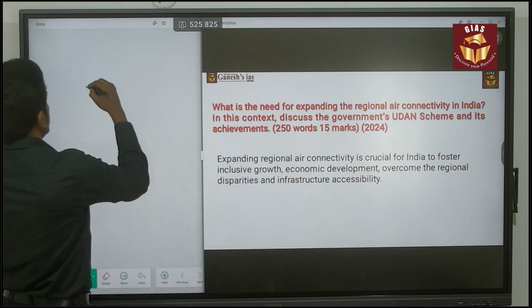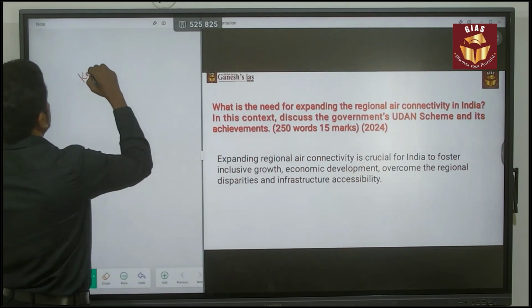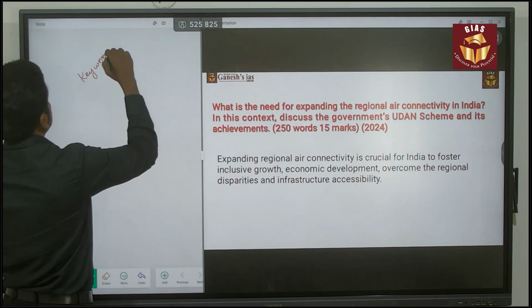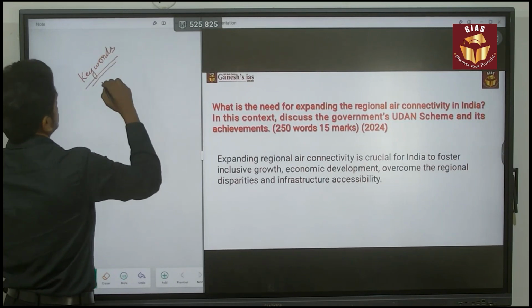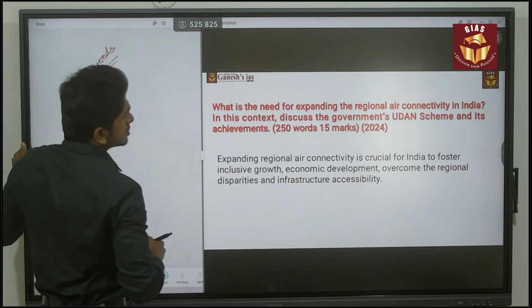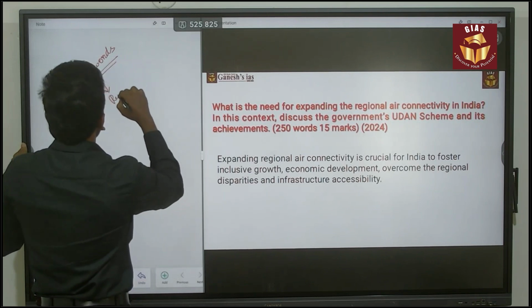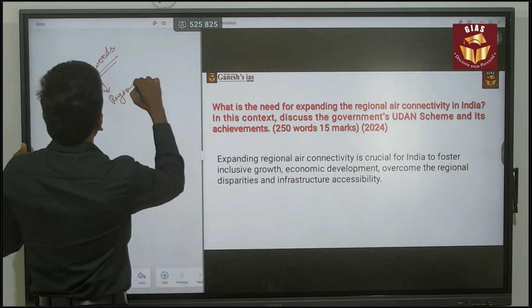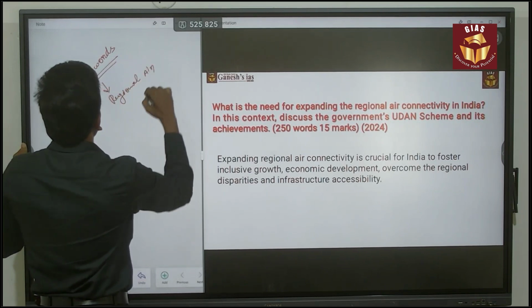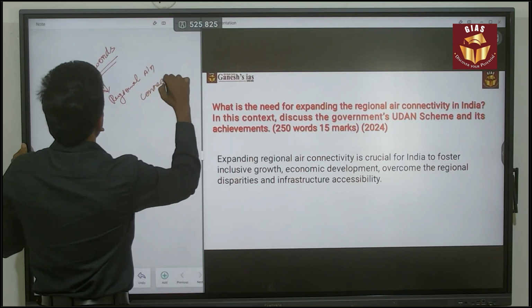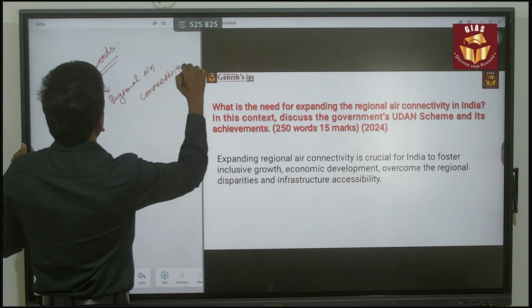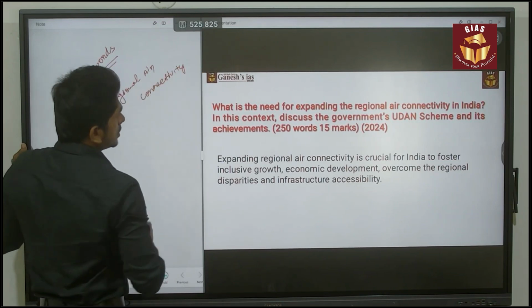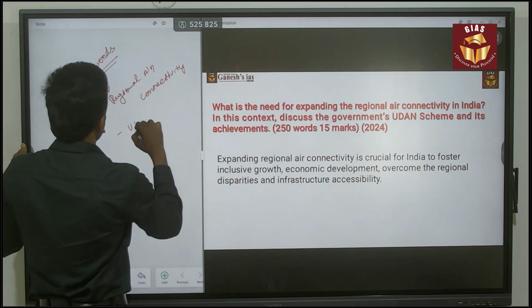So, the major thing is first you need to find the keywords of this question. Here the keyword is regional air connectivity. This is the first keyword, and the second is the Udan scheme.